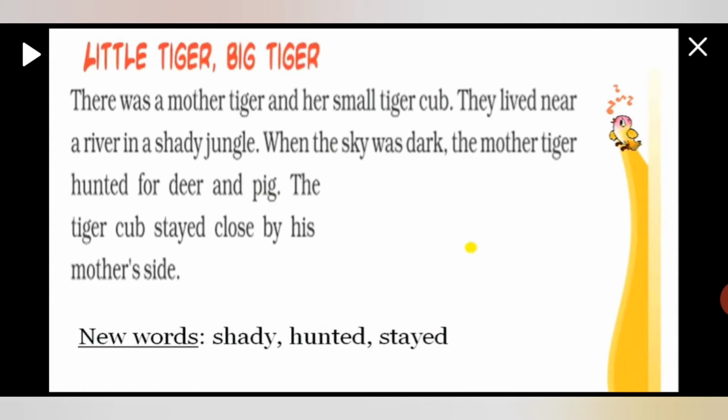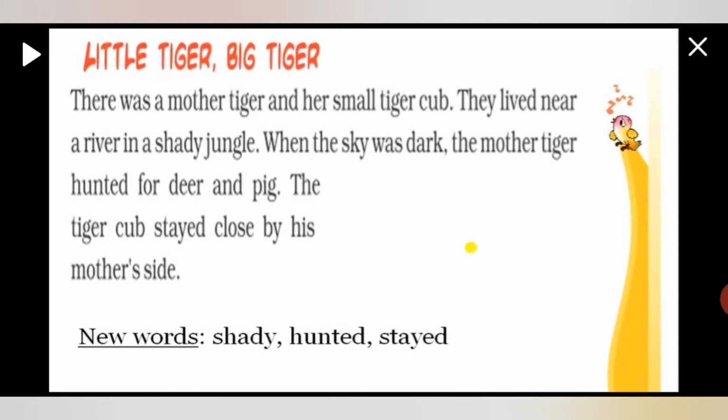There was a mother tiger and her small tiger cub. They lived near a river in a shady jungle. When the sky was dark, the mother tiger hunted for deer and pig. The tiger cub stayed close by his mother's side.